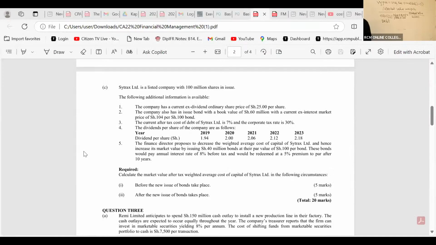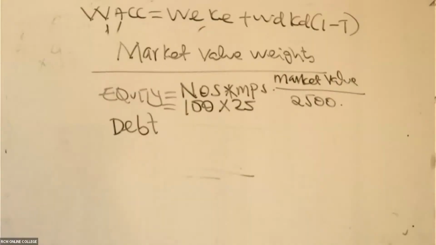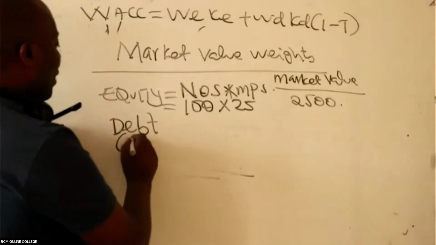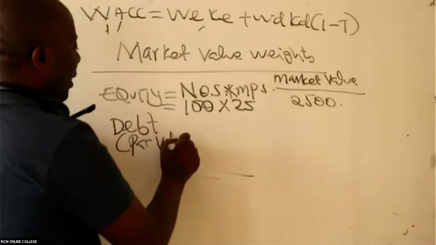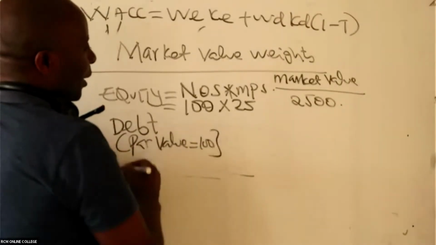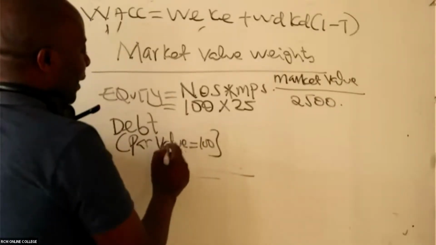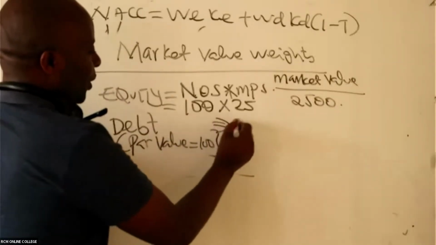The company also has an issued bond with a book value of 60, with a current ex-interest market price of 104 per 100 bond. So in this case, the par value is 100, and the debt amount is 60.